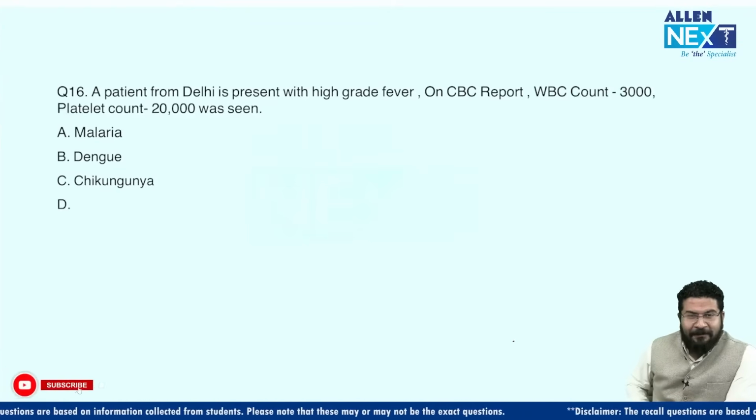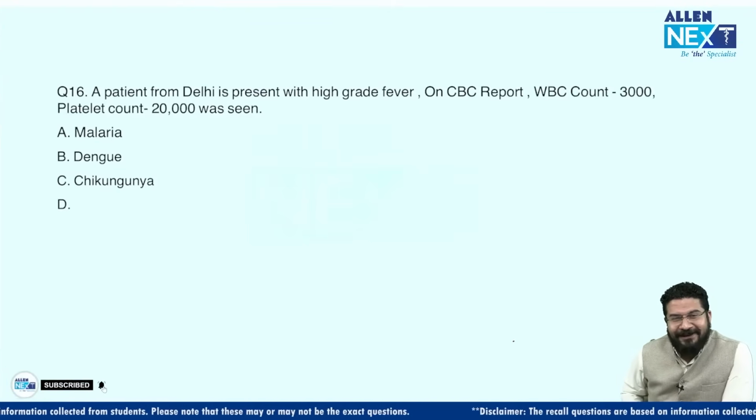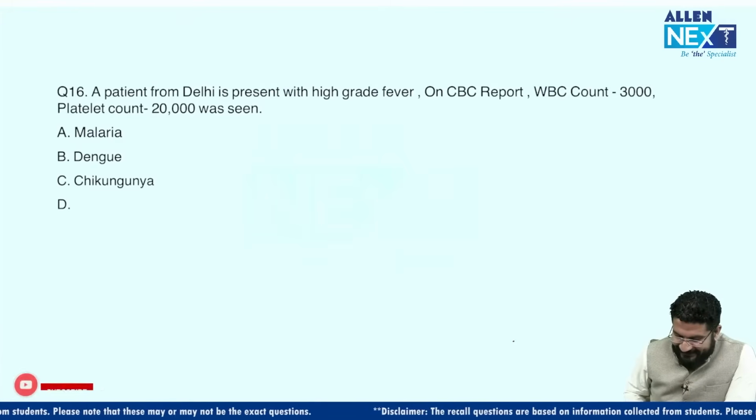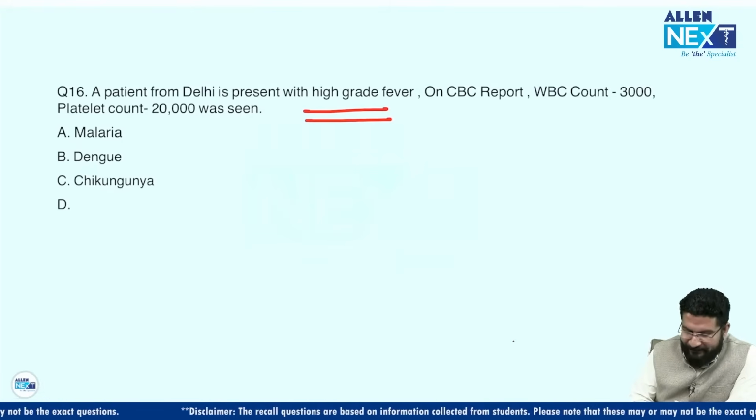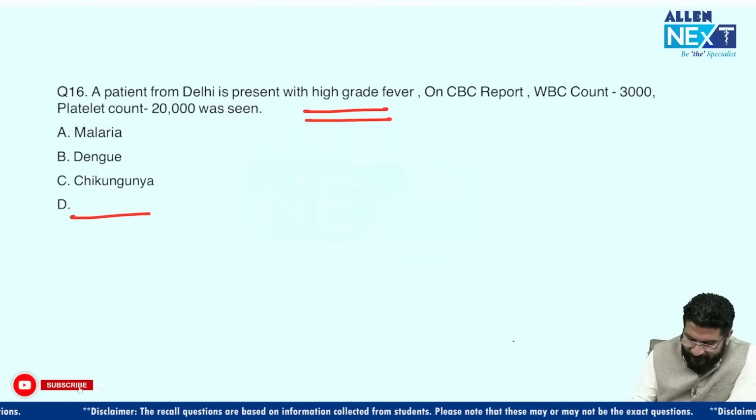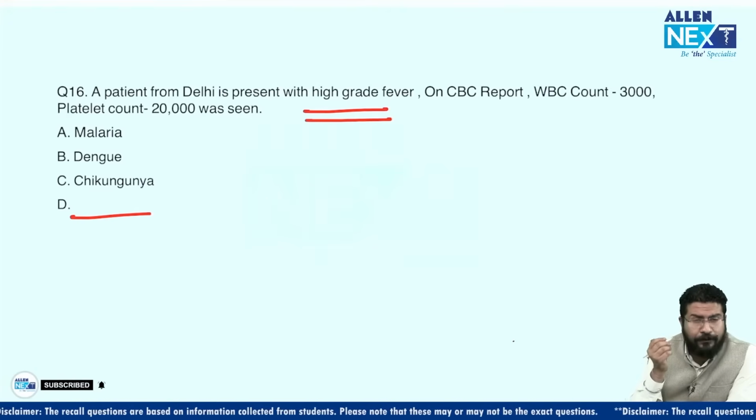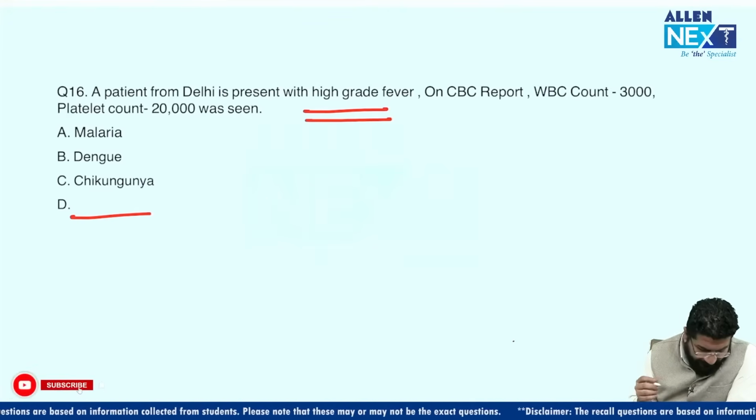A patient from Delhi. Many students just see the word Delhi and mark the answer dengue. It's not like that. You can see the question: there's high grade fever. In Delhi, malaria is also very common. Chikungunya is also common. The fourth option I could not get. Many of you are telling that the fourth option was typhoid or scrub typhus.